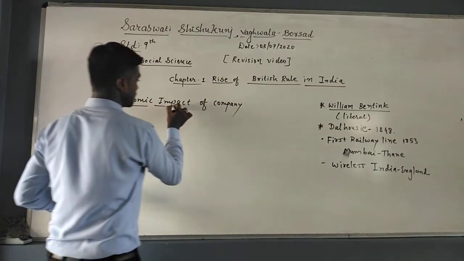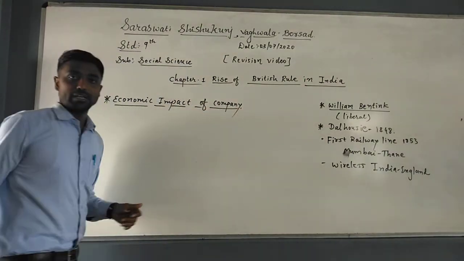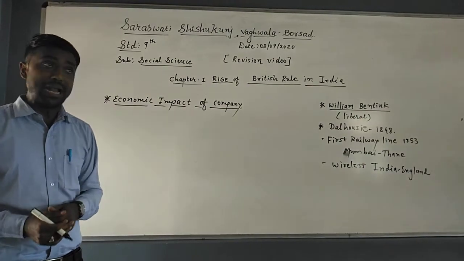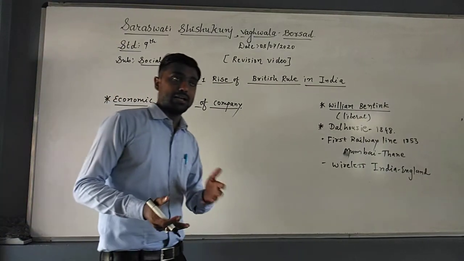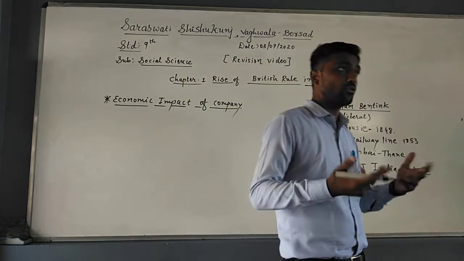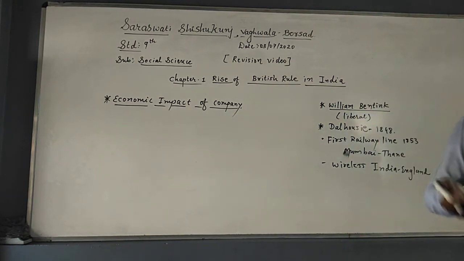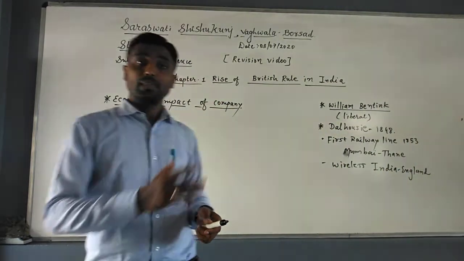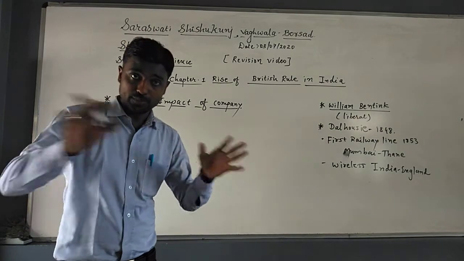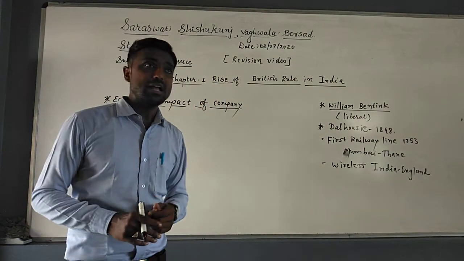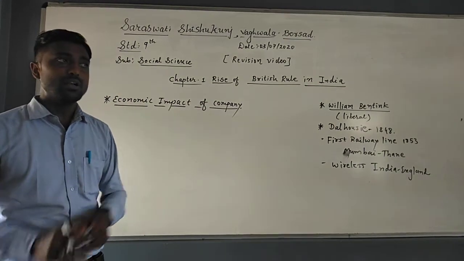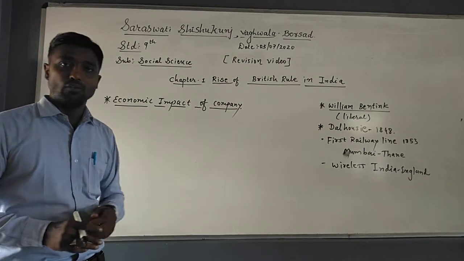Now economic, students, it is related to money, as you know. During that time Bengal was glittering. You know that Bengal produced good muslin, which is one kind of cloth, and even spices, cotton cloth, sugar, jute; all these things were exported from Bengal. So Bengal was a rich and prosperous state during that time. But after the arrival of the Britishers, the British East India Company, the glitter of Bengal faded away.